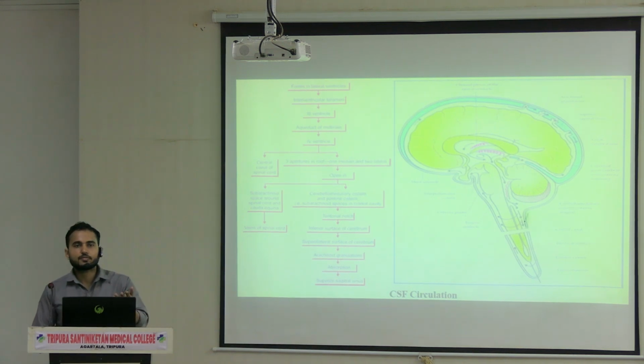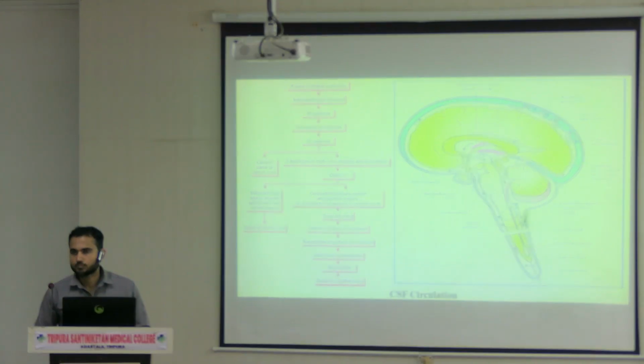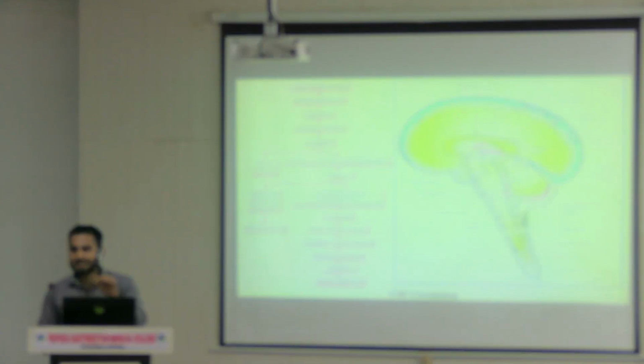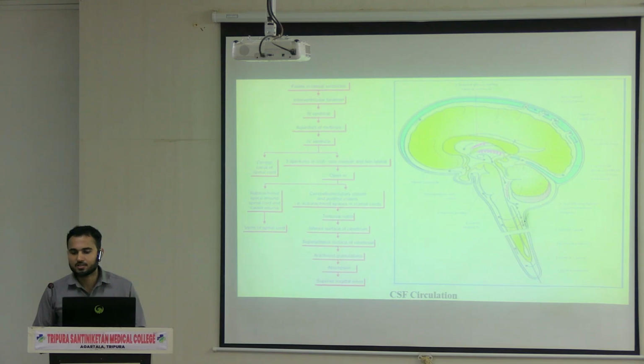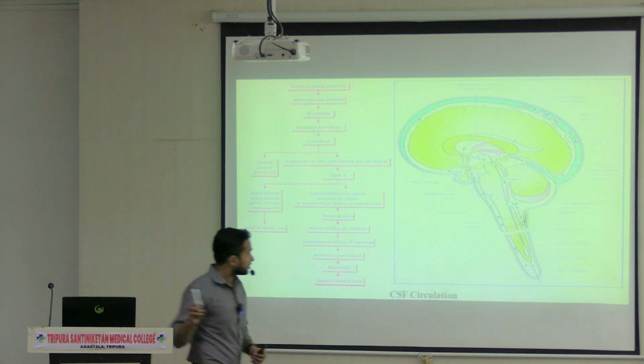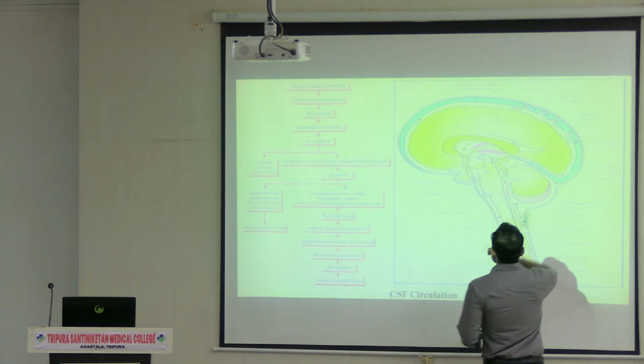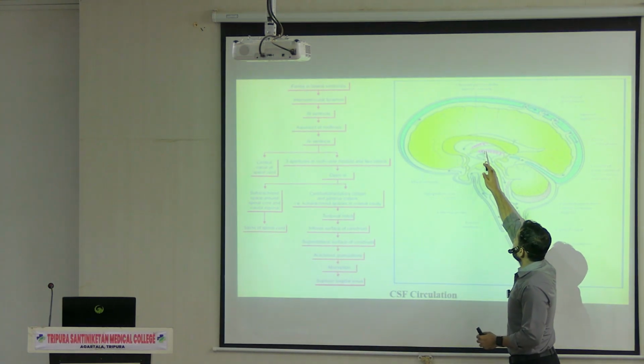Once it comes out from the fourth ventricle, it will go to the subarachnoid spaces, which specially are called cisterns. Have you heard about cisterns? What are those cisterns? For your reference, you can see this is one cistern. Production is taking place over here.